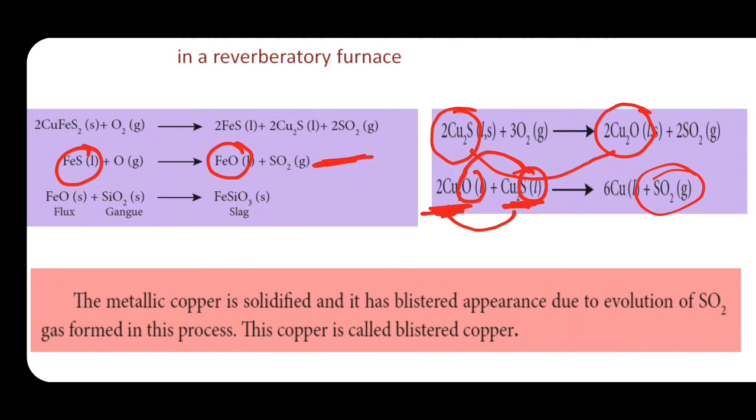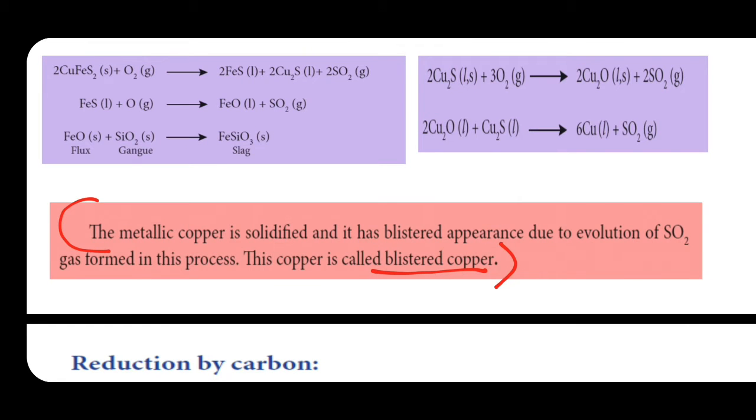So, blister copper. What is blister copper? You have to write these 2 lines. The metallic copper is solidified. So, this is molten copper. If it is cooled, we will get solid copper here. So, that metallic copper is solidified and it has a blistered appearance. What do you mean by blister?